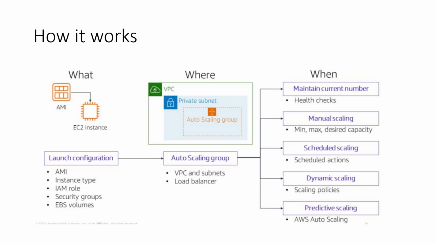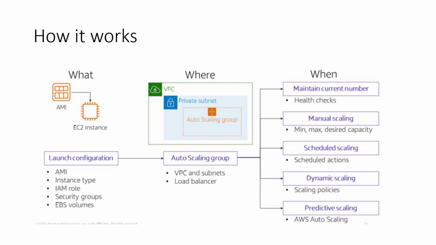Next is the IAM role, that means identity and access management role, which you have to specify if needed. Next, you have to give one or more security groups for your EC2 instance. And then elastic block storage volumes: if you want to attach an elastic block storage volume to your EC2 instance, you need to specify that.